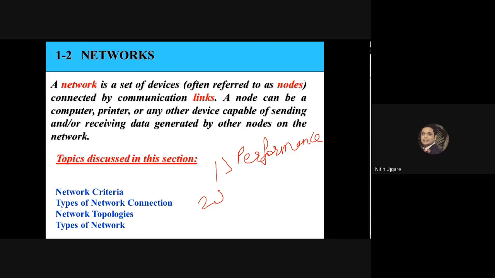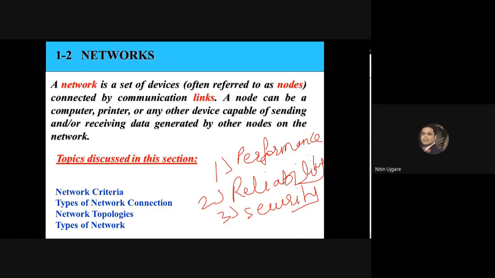Can anybody tell me? Yes, speak loudly. What is the second criteria of network? Reliability. Very good. So that means you are still alive. Nobody is sleeping. And the third criteria is the security.